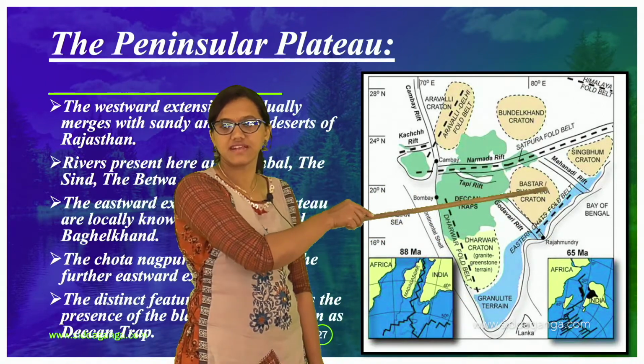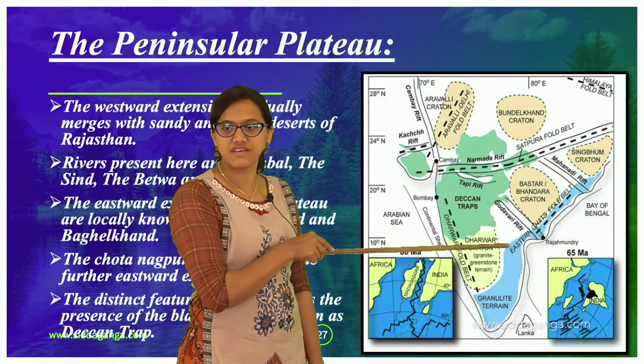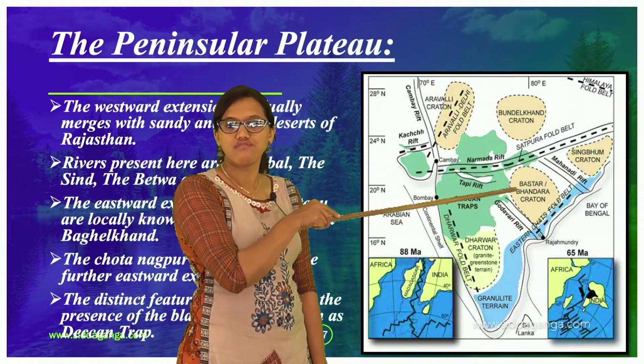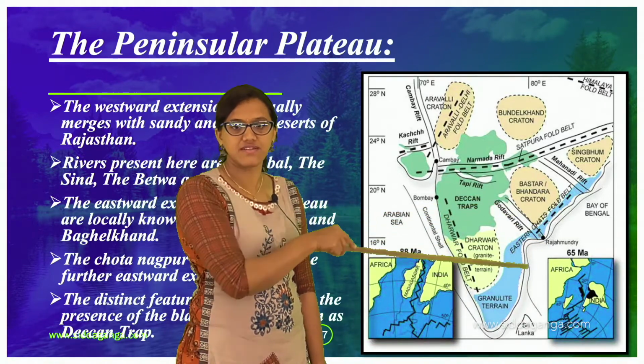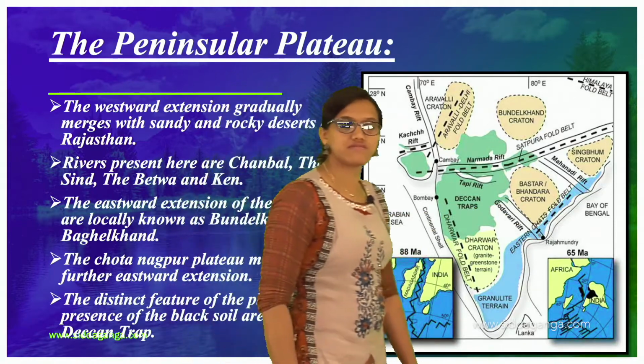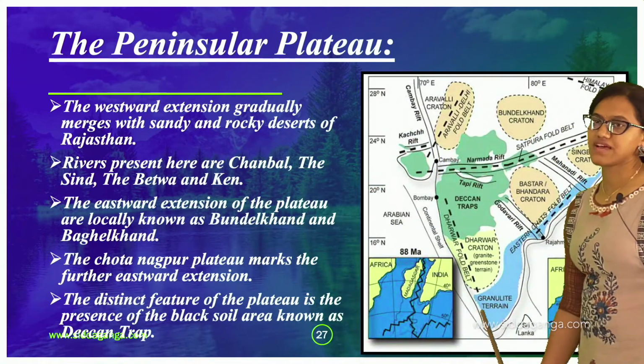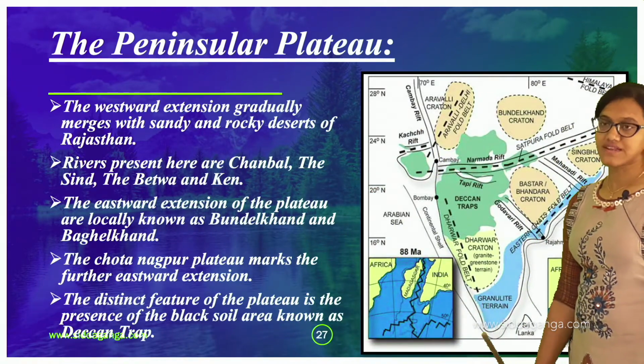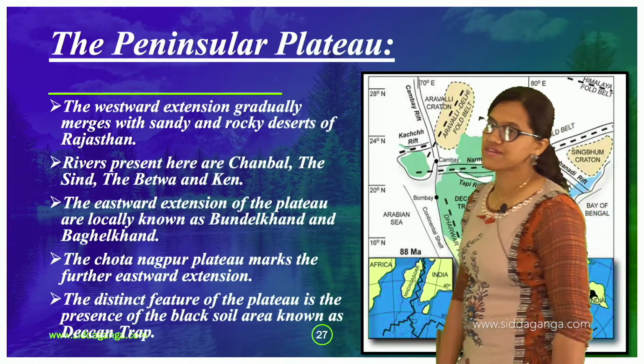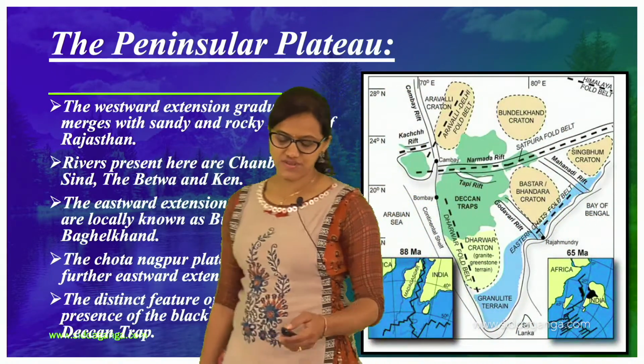You can see they have given the Eastern Ghats fold belt there. From Mahanadi till the end, where you find the Nilgiri Hills, you can find the Eastern Ghats.